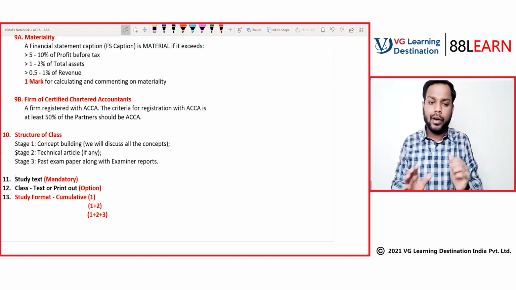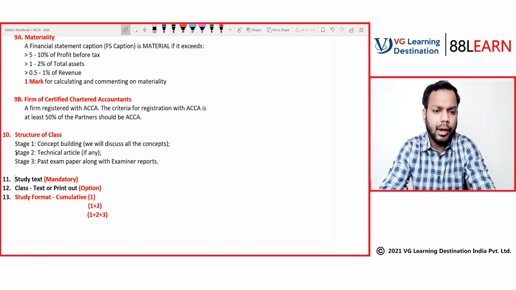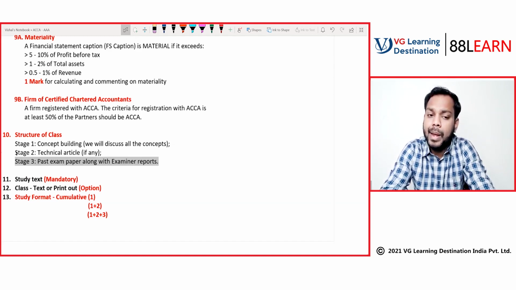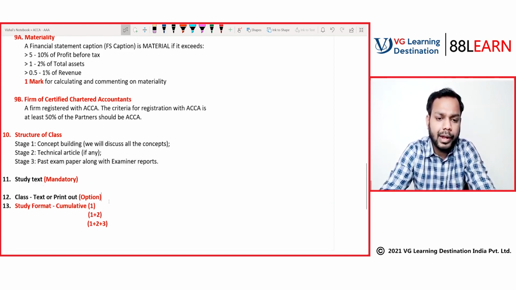Though I'll be covering everything which will be there in the study text, if I'm not covering any point which is there in the study text, be assured I'll be covering that as part of something. It might be the case that I'll be covering it as part of stage number 3, when I'll be going with the examiner's report or the past exam paper. So there's a reason behind why I will not be covering some of the concepts. Once we are done with all the concepts, stage 1, stage 2, and stage number 3, if you have any queries, we can discuss that. I hope things are clear to you.